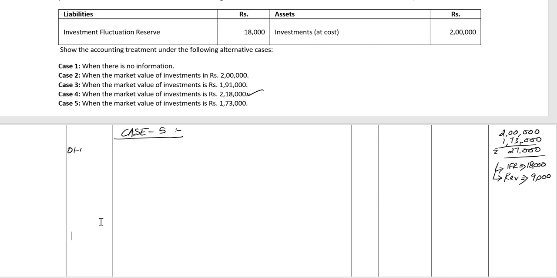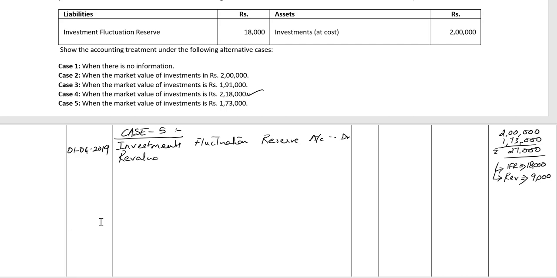So the date is 1st April 2019. Investment fluctuation reserve account debit.